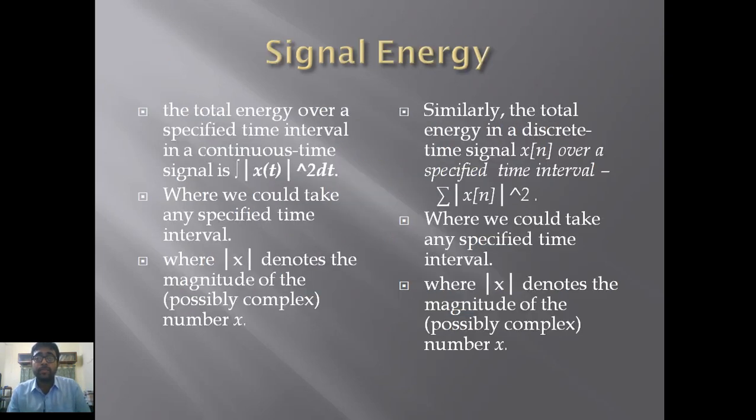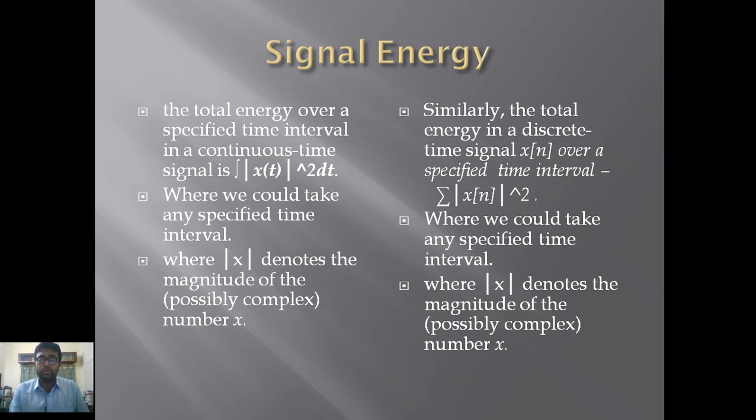Signal energy. The total energy over a specified time interval of a continuous time signal is the integration of x(t) whole squared dt. It means that if I take the function that describes the signal, square it and integrate that expression, we get the energy of that signal, nothing else. We can take any specified time interval.